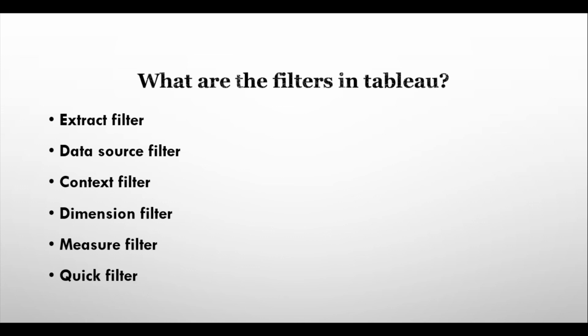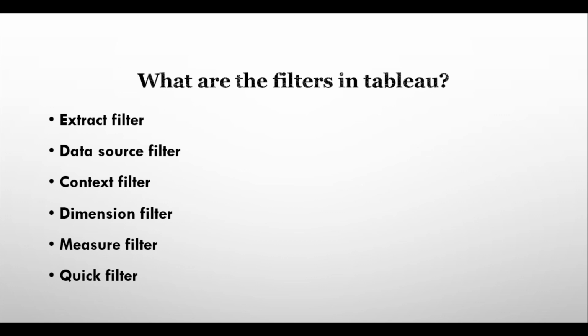Quick filters are the filters where, when we apply a filter and right click on it, you will get the show filter option. You can see one legend, the filter legend, on the right side of Tableau. There we can change the filter quickly. Click on the checkbox, click on the radio button, we can change the filter immediately. That is a quick filter in Tableau.